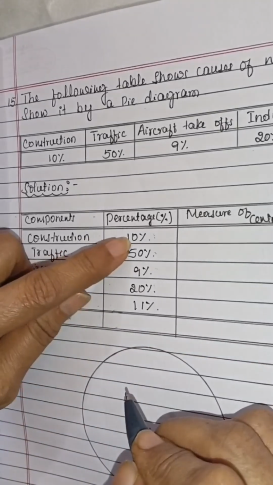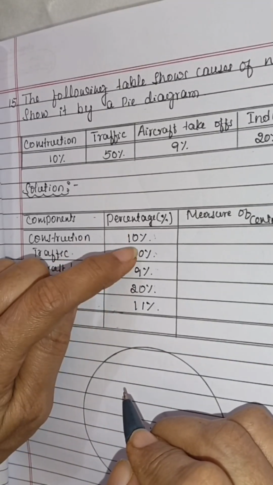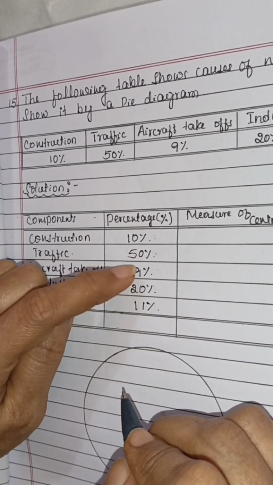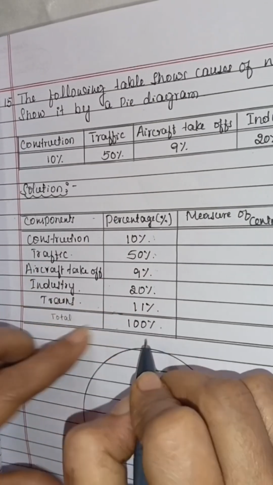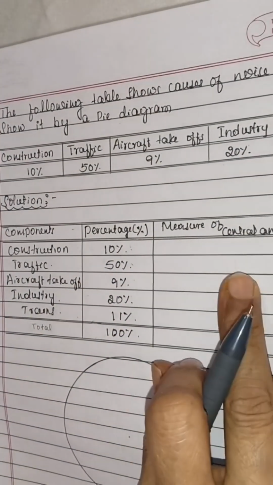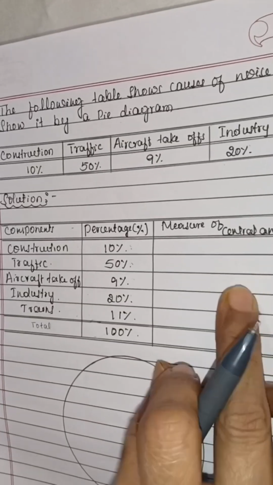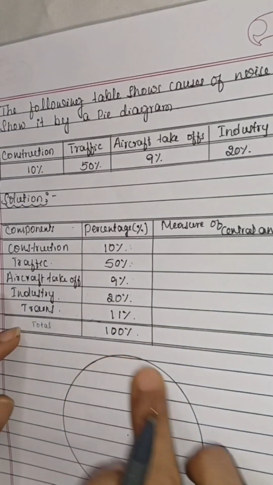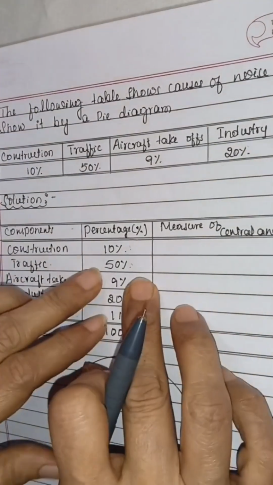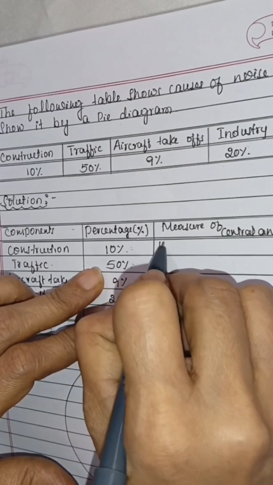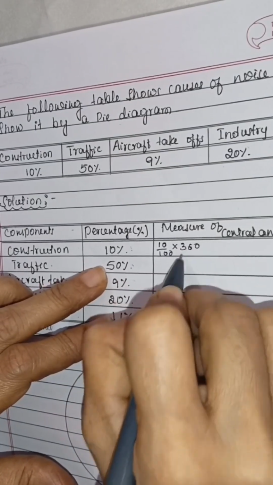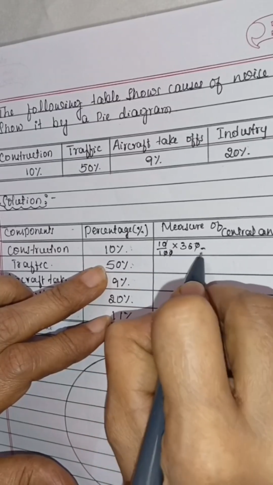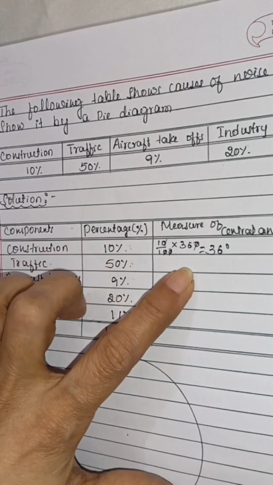Total how much? 10, 50, 60, 80, and 20, 9 and 11 is 20. 80 and 20 is 100%. This is 100% total. Now we have to find the measure of the central angle, then show it through a pie diagram. So this is 10 out of 100, for 360. Cancel the zeros. This is 36 degrees.